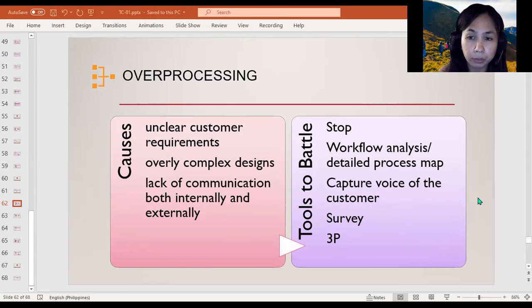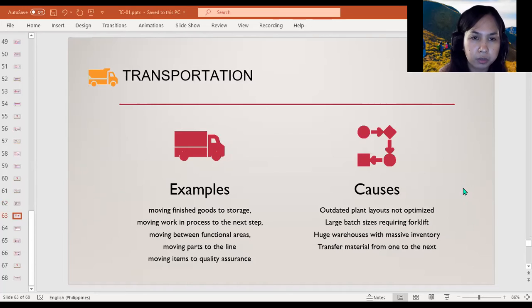So we go over to the next waste. I'm going to relay the learnings I have on transportation waste. Theoretically defined, the waste of transportation is the movement of materials that adds no value to the product.